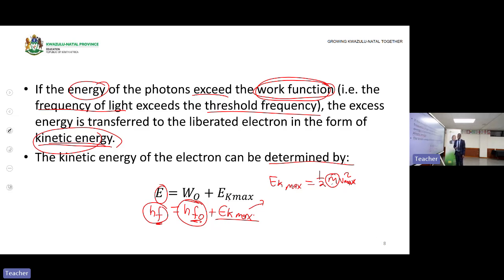Then v is the speed of an electron. They can give you the speed and ask you to calculate what? EK max. Then you use this formula. Or they can ask you to calculate the speed of an electron. So these are easy marks. Try to familiarize yourself with doing the calculations. You will see that these are easy calculations. If you know this formula that we are talking about, then you can get easy 5 marks.